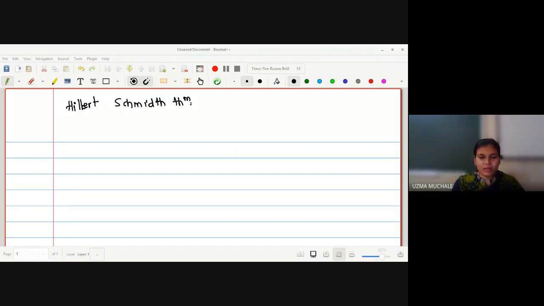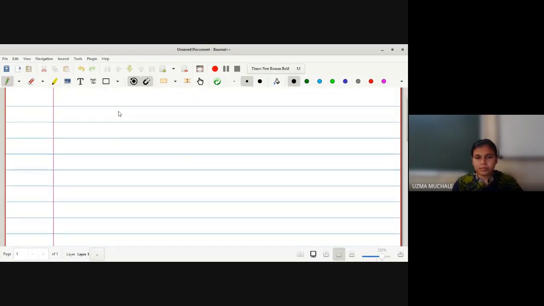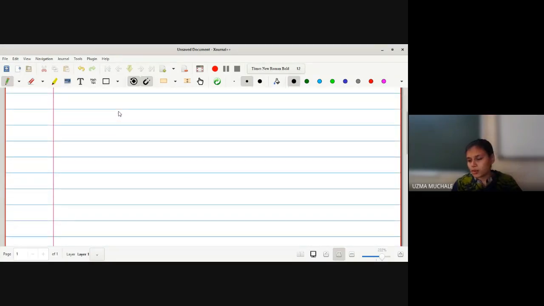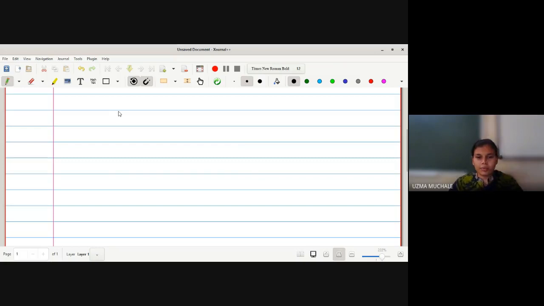Okay, simply I will go with the method with the help of which we'll see how to solve the examples. Actually, the statement of the Hilbert-Smith theorem is near about 1 page, and the proof for this is near about 6 pages that I have written. Depending on your writing, it may be near about 5 pages. So we'll take only the method, that means how to solve the example by using the Hilbert-Smith theorem.